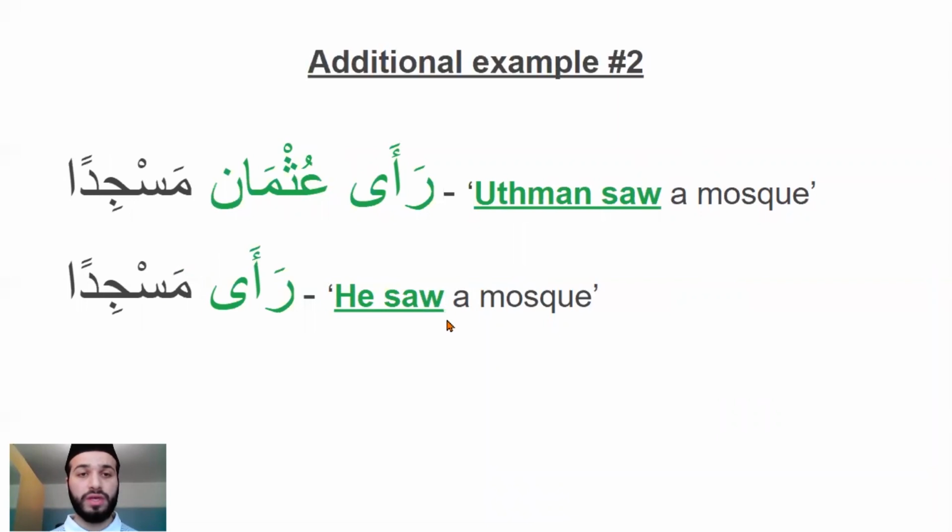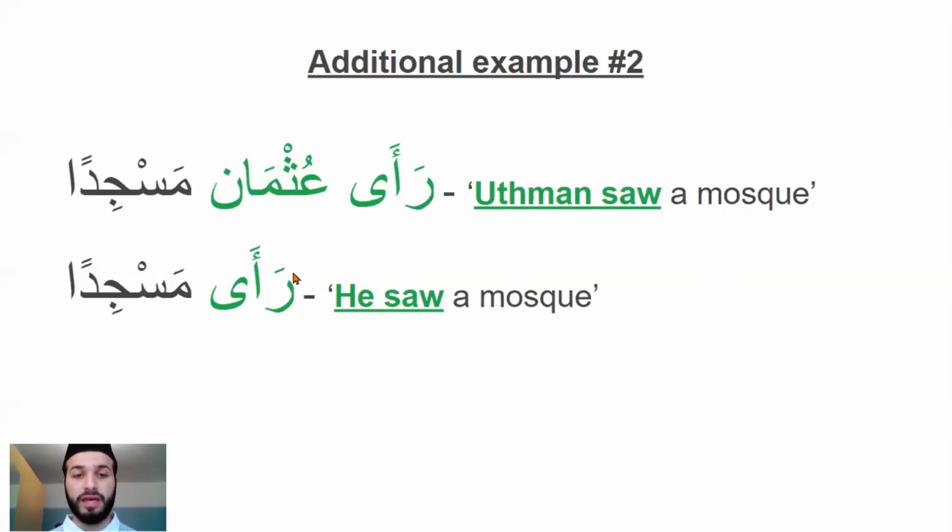The second example is Ra'a Uthman masjidan. Uthman saw a mosque. Here we have clearly the verb Ra'a meaning saw, and Uthman, of course. In the second sentence, because the subject, the person, you can't explicitly see it, you know that the subject is inside the verb.